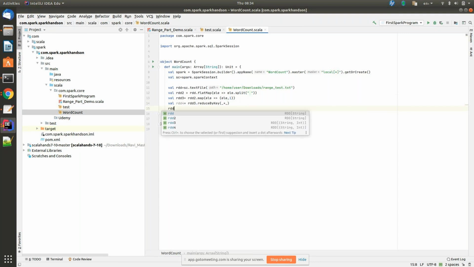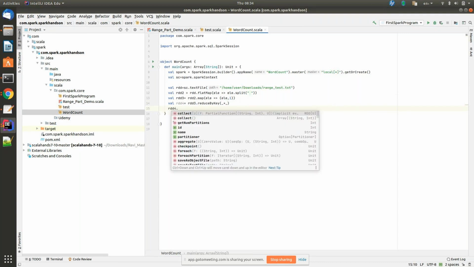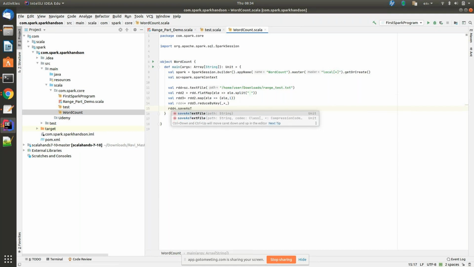saveAsTextFile. Save as text file, and you can give the path. Here only I can give, right? In the downloads. Yes, you can give it wherever you want. Don't give the complete file. It has to be a folder, in double quotes.